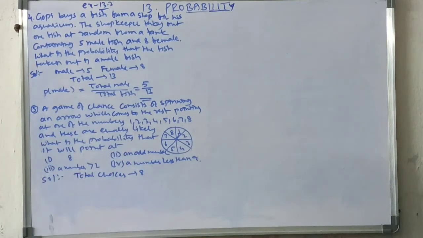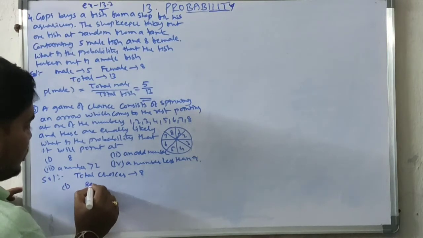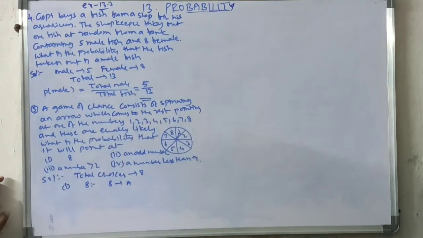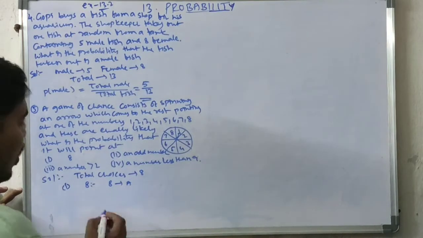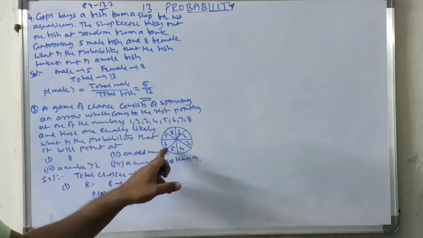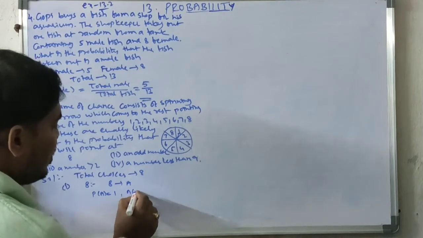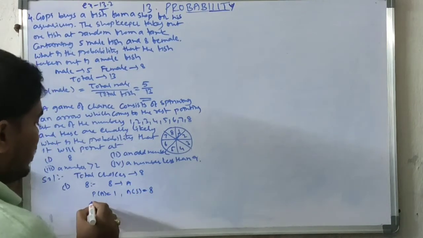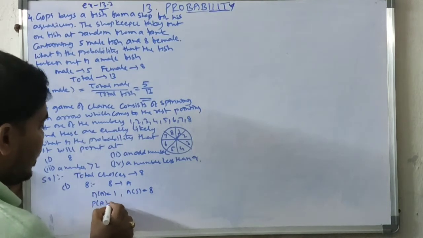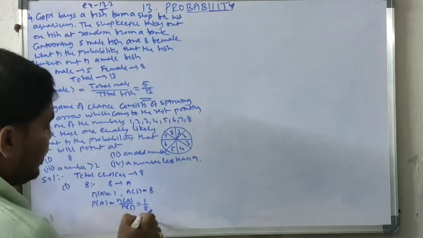So total choices 8. First one stops at 8. I am taking 8 as event A. How many choices for 8? Here only one choice, so N of A is 1. N of S, total choices, is 8. P of A equals N of A by N of S equals 1 by 8.